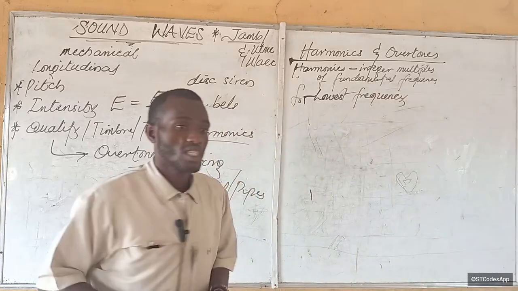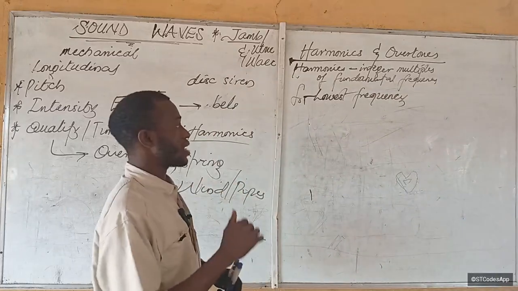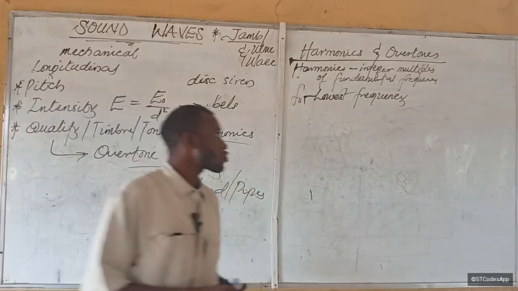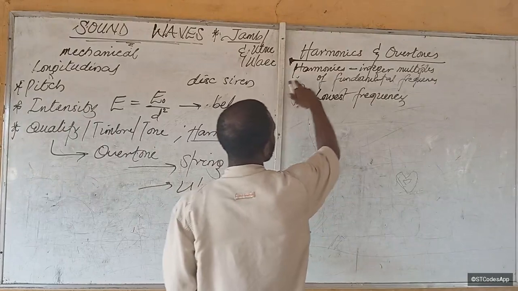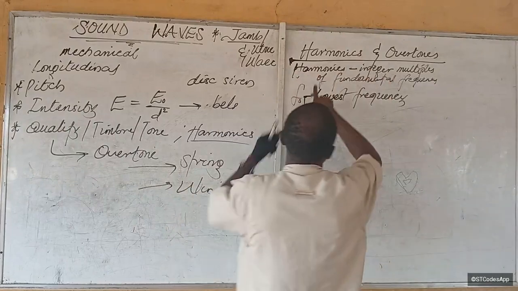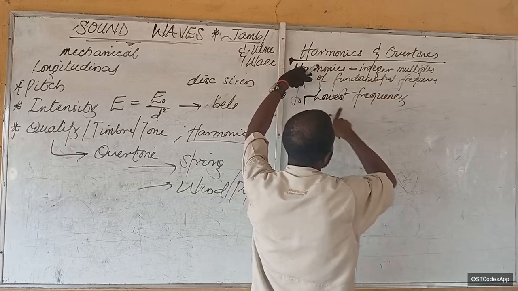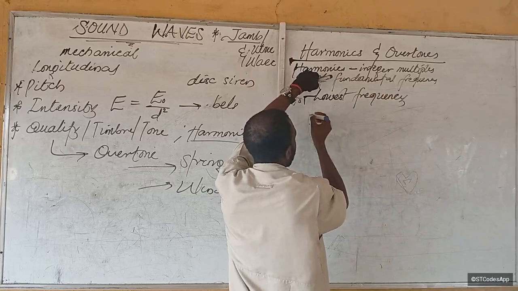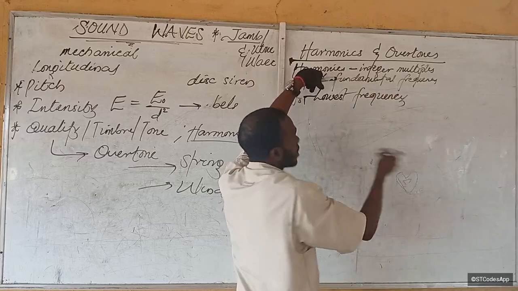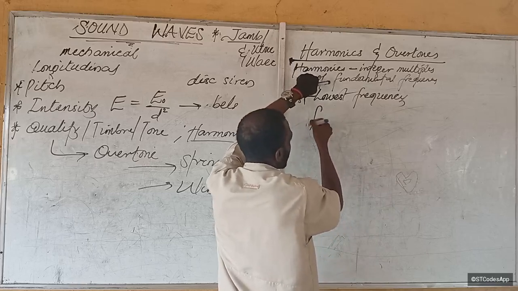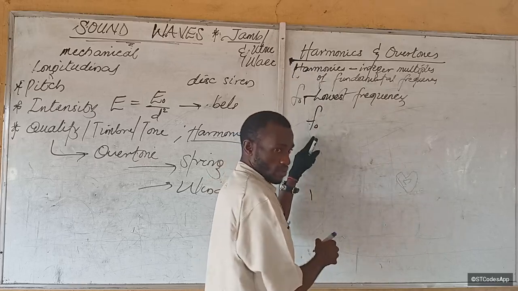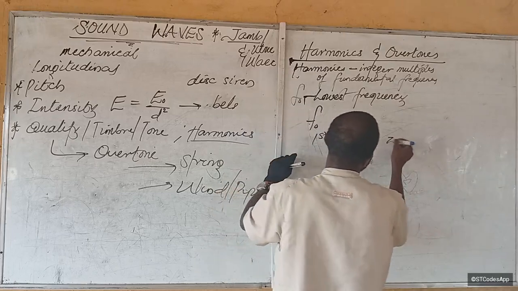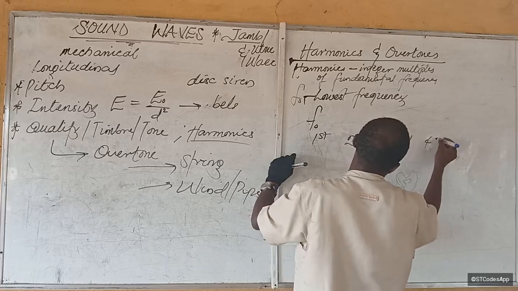Fundamental frequency is what? The lowest frequency that can be produced from a musical instrument. So then, what are harmonics? Harmonics are integer multiples of the fundamental frequency. So we now have what we call a set of harmonics. Our first harmonic is the fundamental frequency, then we have the second harmonic, the third harmonic, the fourth harmonic.